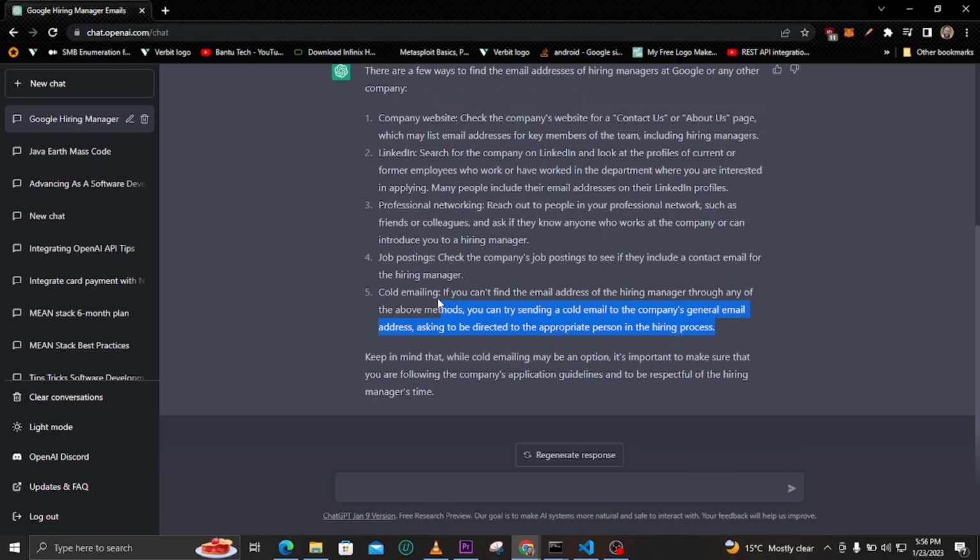So it has given us five tips, and I feel like these tips are very strong and they can help somebody who wants to start looking for a job, if they have gone through the software development program or have just completed learning about coding and software development. ChatGPT has even included a note: keep in mind that while cold emailing may be an option, it's important to make sure that you are following the company's application guidelines and to be respectful of the hiring manager's time.